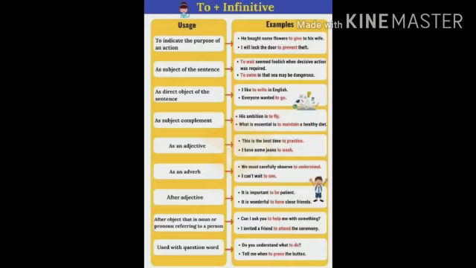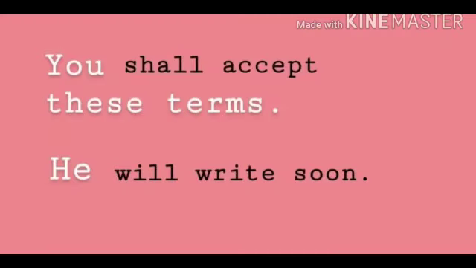When an infinitive is used without to, it is called a bare infinitive. After modal auxiliaries such as will, shall, should, would, may, might, must, can, could, we use the infinitive without to. For example, you shall accept these terms, or he will write soon. Here we find that the modal auxiliaries shall and will are used. Along with them we use the bare infinitives accept and write.